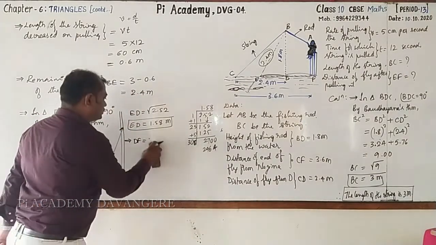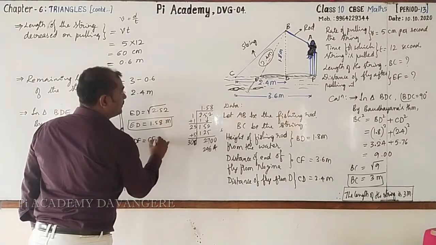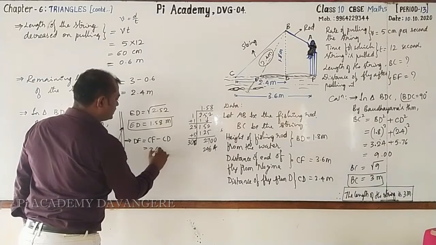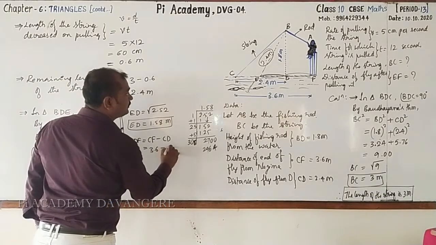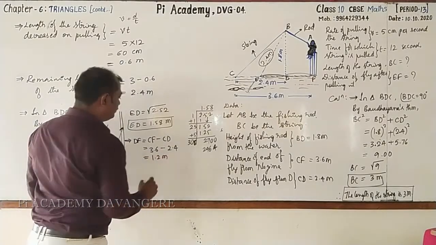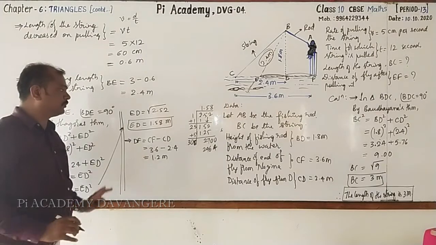Or, if you want to write it in detail, you can write CF minus CD, where CF is 3.6 and CD is 2.4 meter. It will be 1.2 meter. 6 minus 4 is 2, 3 minus 2 is 1.